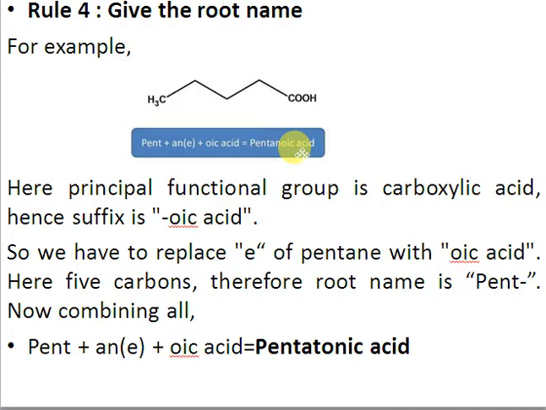So in this way, we can give the root name for any compound. Just count the number of carbons, consider the functional group present, right? And replace the E of the alkane with the suffix of your functional group. Then you will get the root name. So the name will be pentanoic acid.